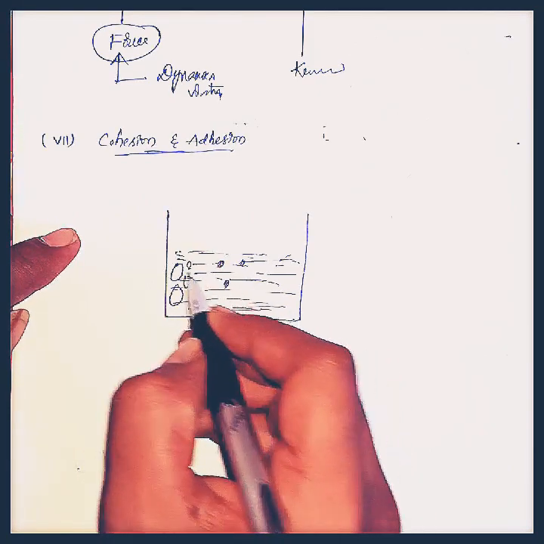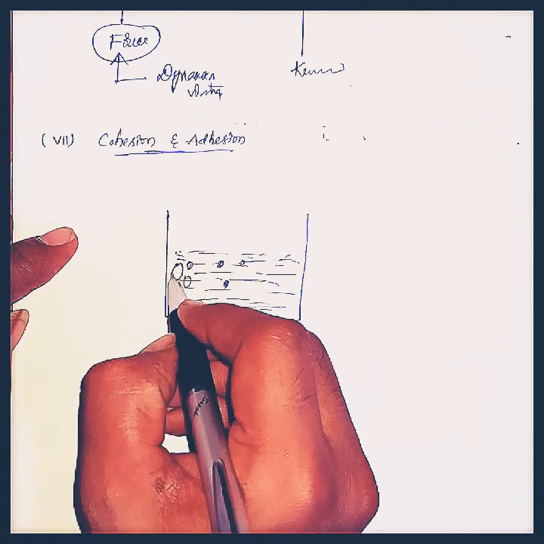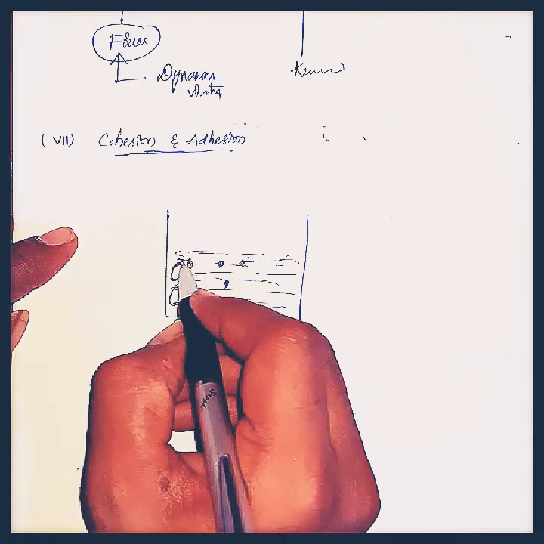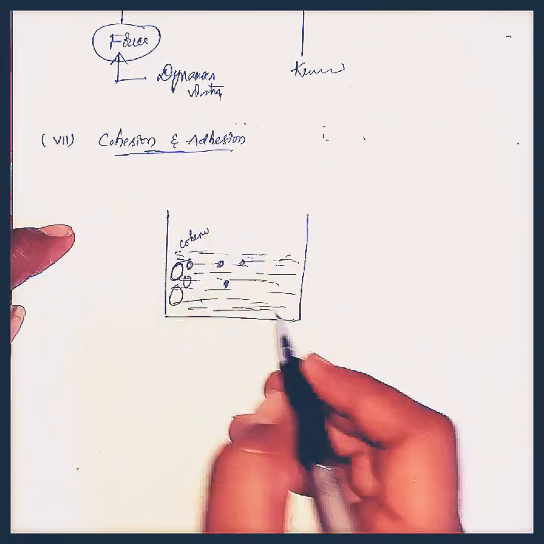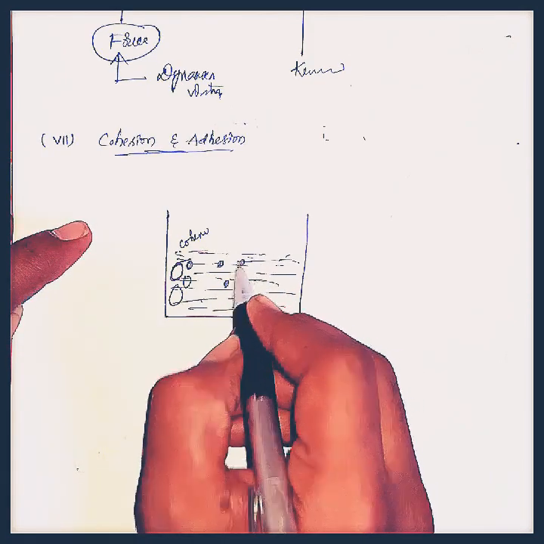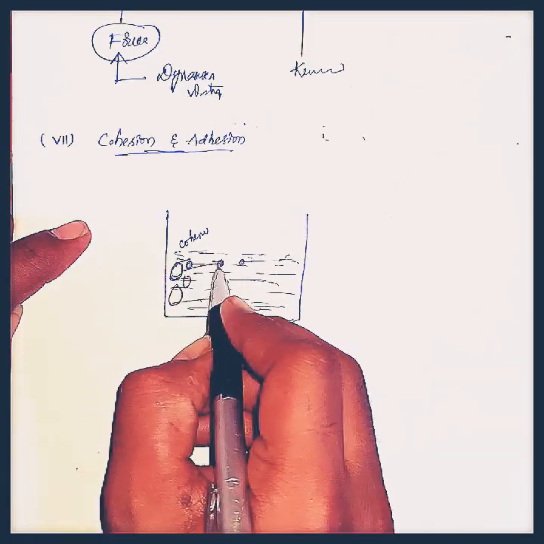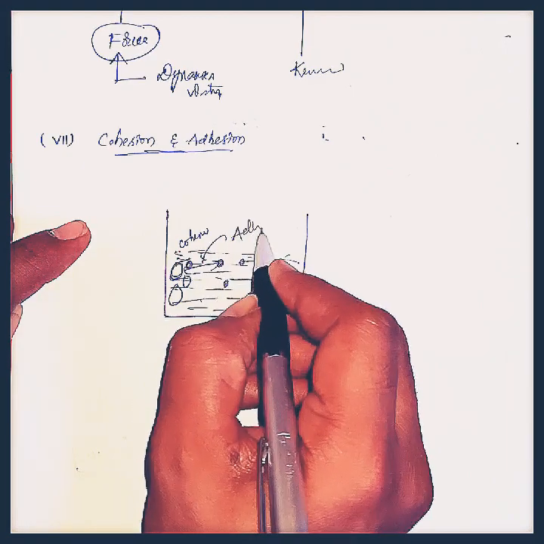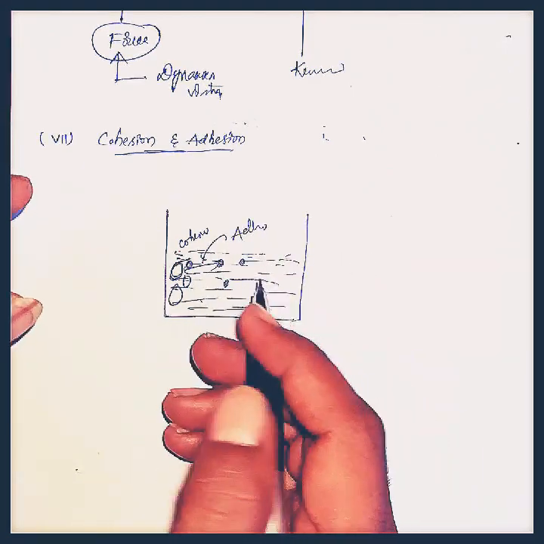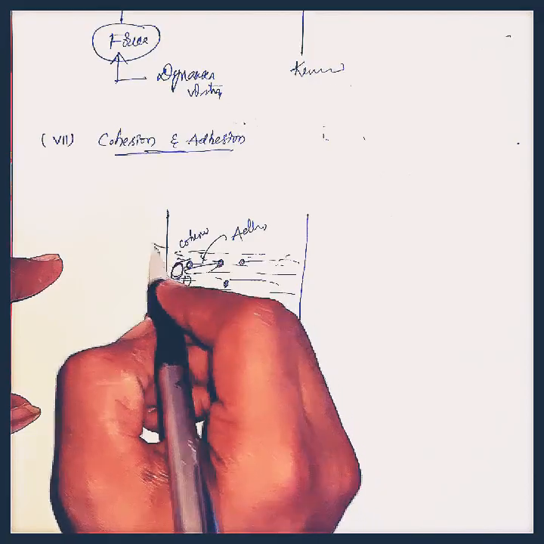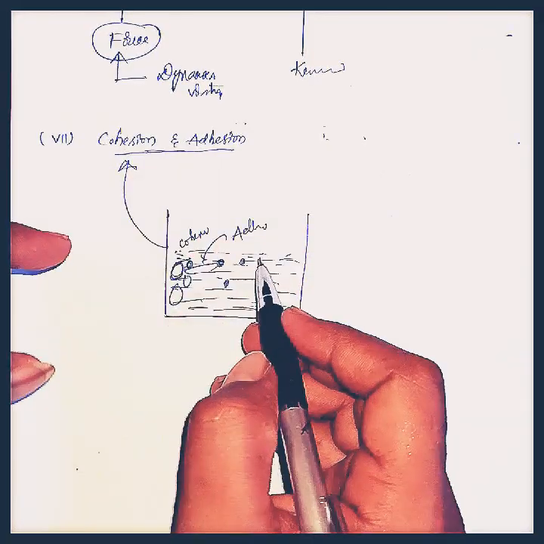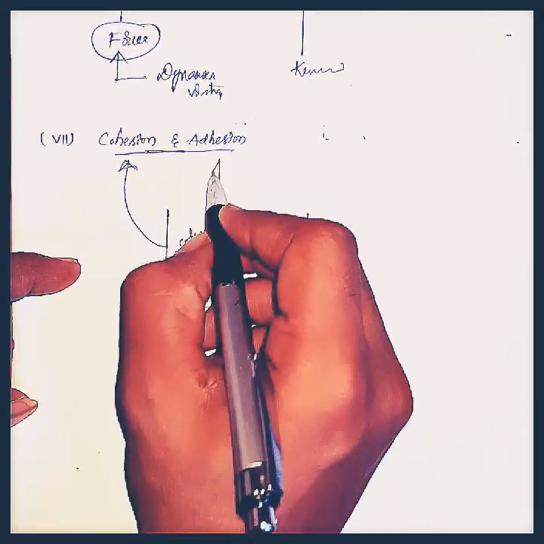The attraction force between the water droplets is considered as cohesion, and the attraction between the water molecule and the oil droplet is considered as adhesion. That is, the attraction between any two same molecules is considered as cohesion, and the attraction between any two different molecules is considered as adhesion.